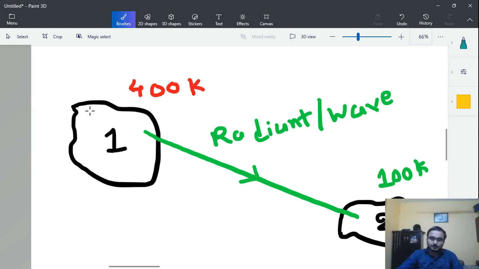So the heat energy present due to this 400 Kelvin temperature will be converted into electromagnetic waves.